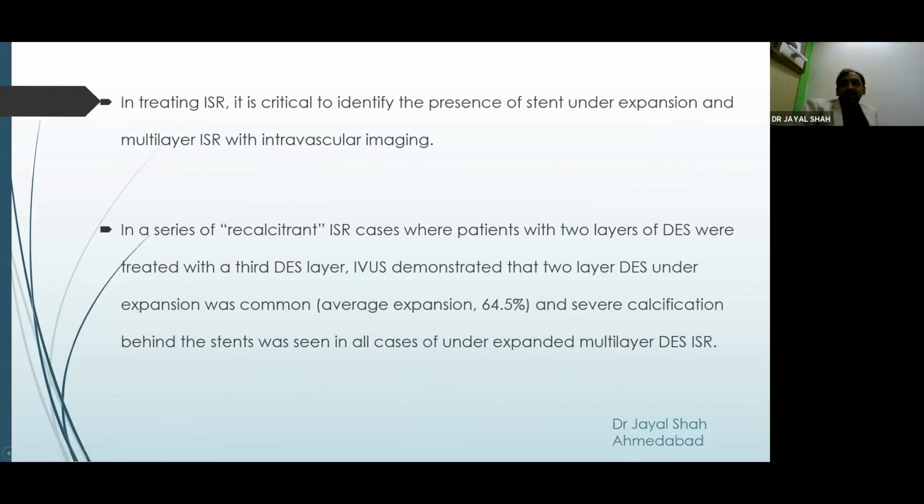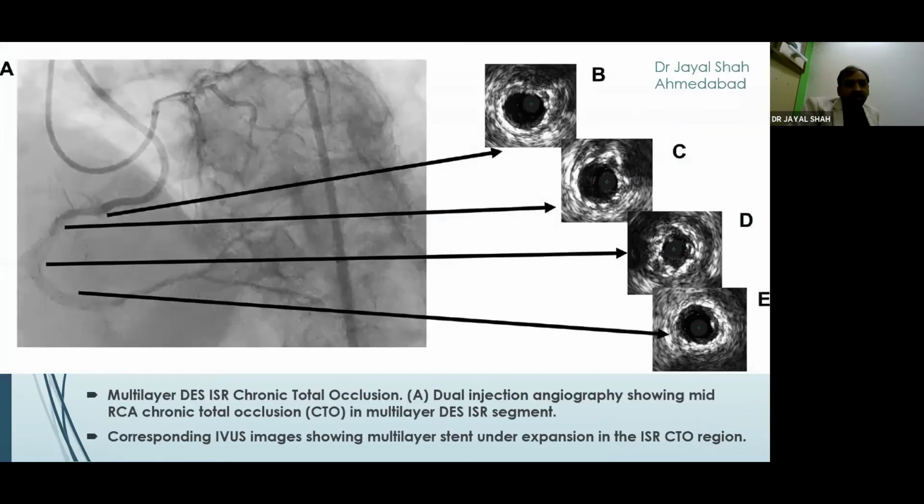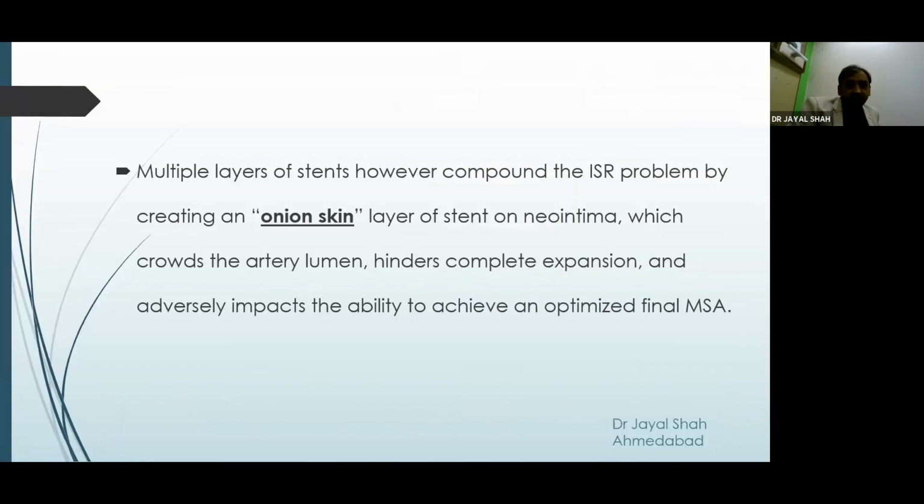In a series of recalcitrant ISR cases where patients with 2 layers of DES were treated with a third DES layer, IVUS demonstrated that under-expansion of the 2-layer DES was common, and severe calcification behind the stent was seen in all cases of under-expanded multi-layer DES ISR. This is showing an RCA CTO in the proximal segment with the multi-metal layers present in the corresponding IVUS images in the ISR CTO segment. Multiple layers of stent also lead to an onion skin layer, that is multi-layer stent on the neointima.